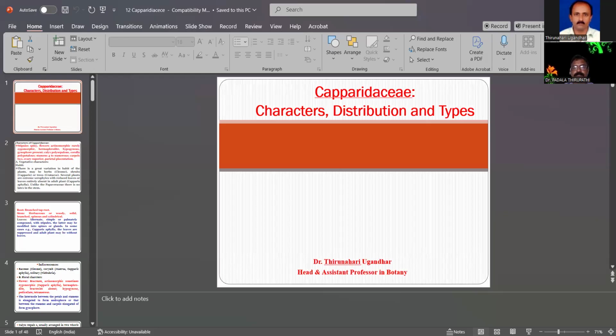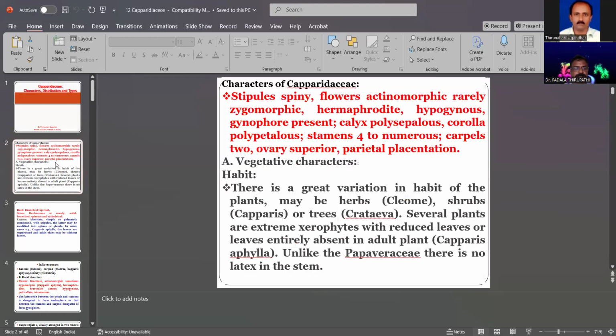Division and types. It is a most important family of angiosperms, of dicots. The major character of the Capparidaceae is stipules. Stipules, which are present below the nodes, are spiny, meaning also curved.